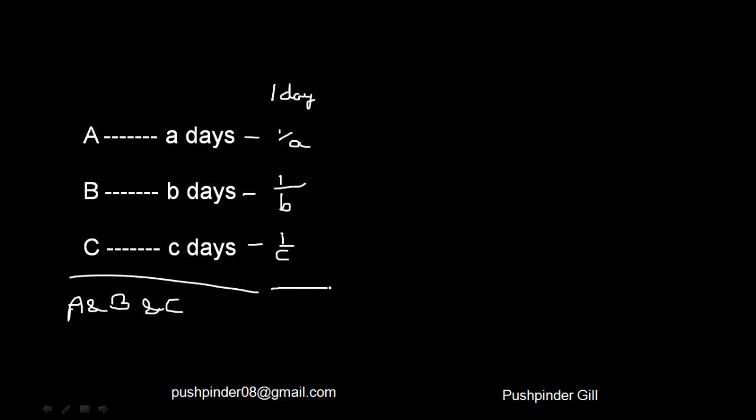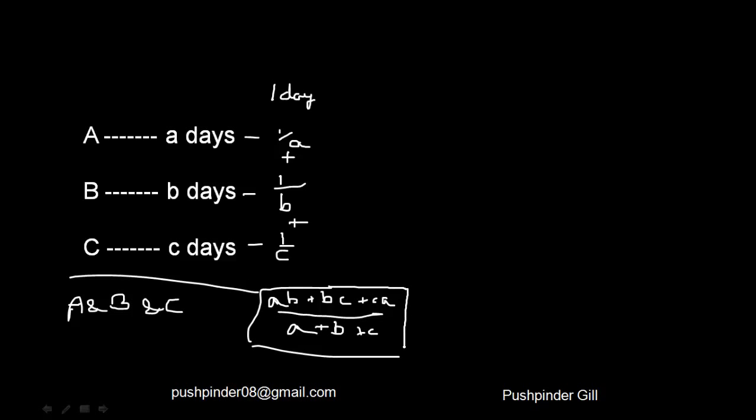Now, together, they'll be finishing this much of work if we add it. So this comes out to be AB plus BC plus CA divided by A into B into C. Now this is the job done by them in 1 single day.